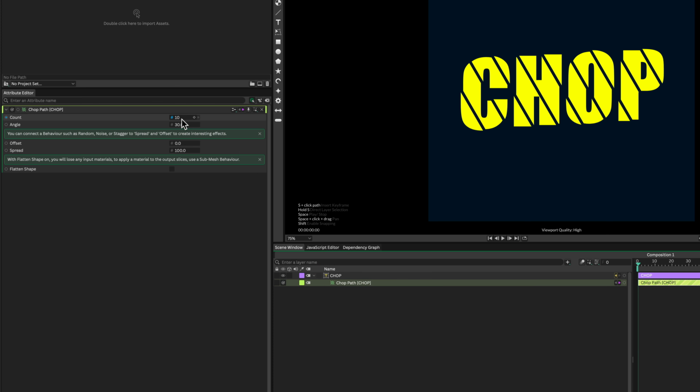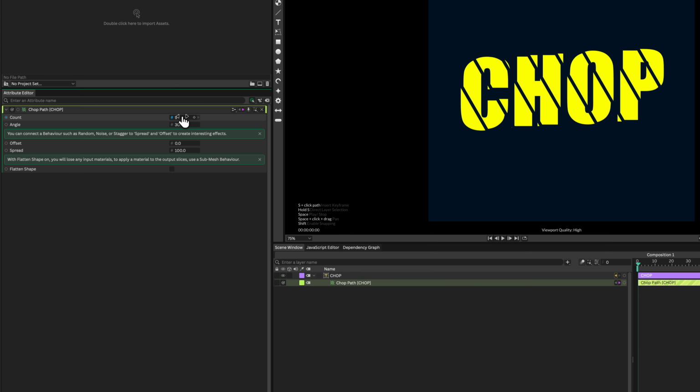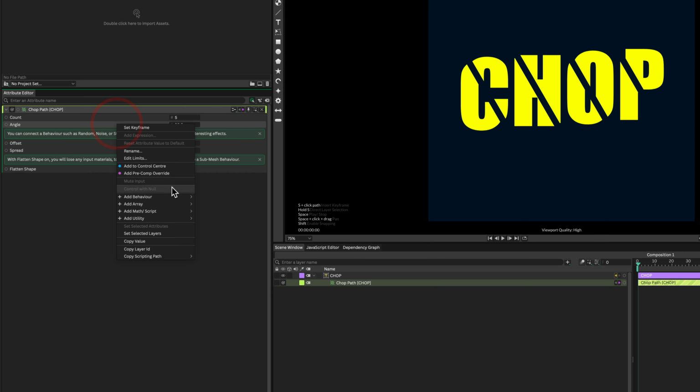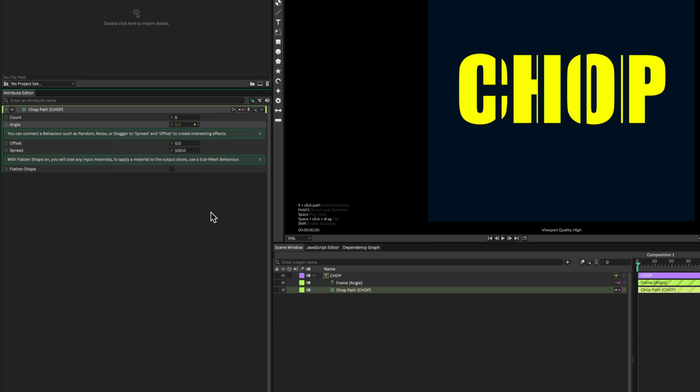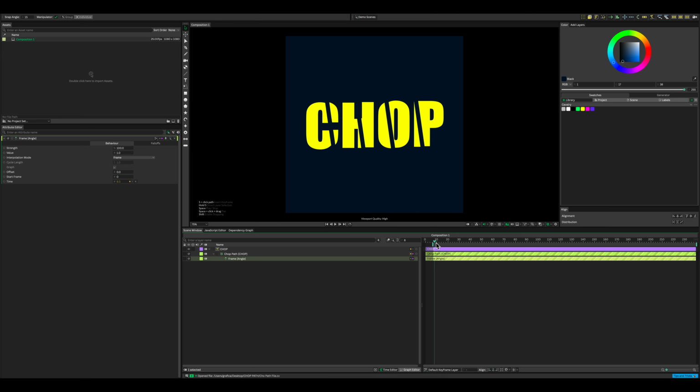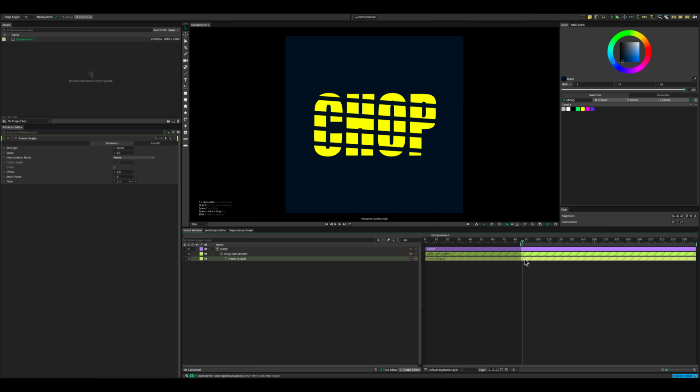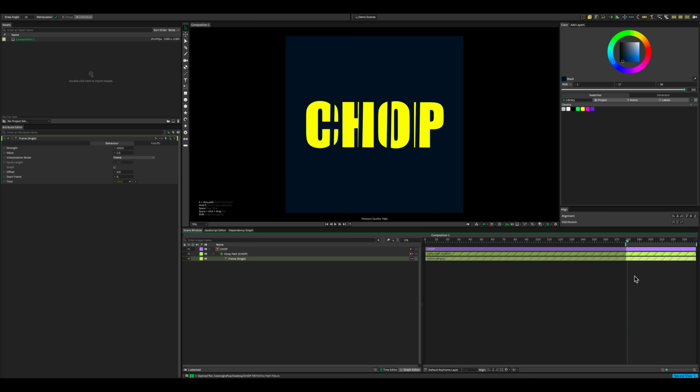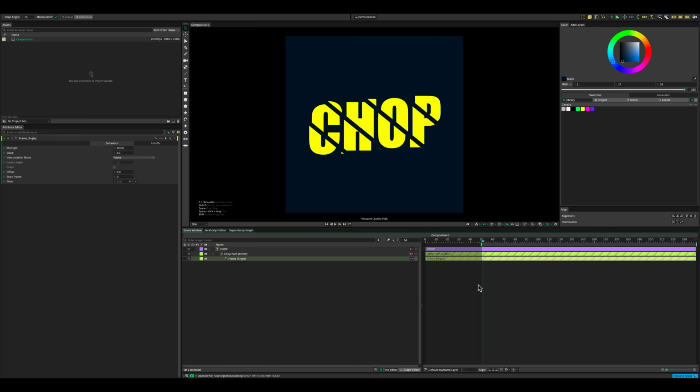Count controls how many sections are cut from the shape. Add a frame behavior to the chop path angle. The current frame now controls the cutting direction. The same source is divided differently at every frame.